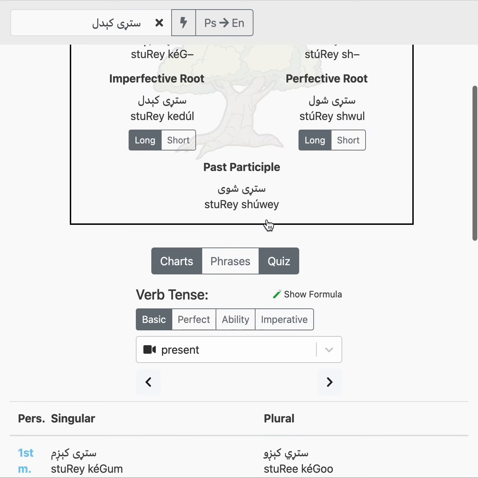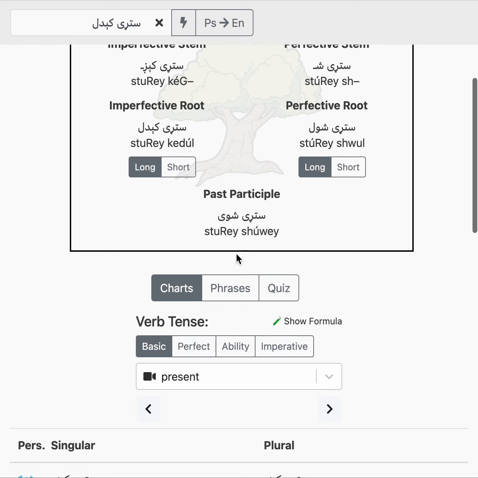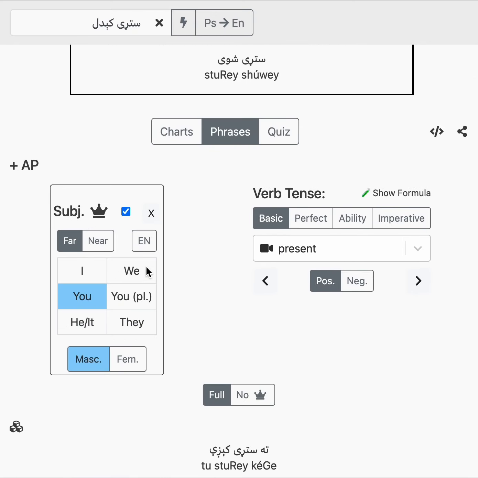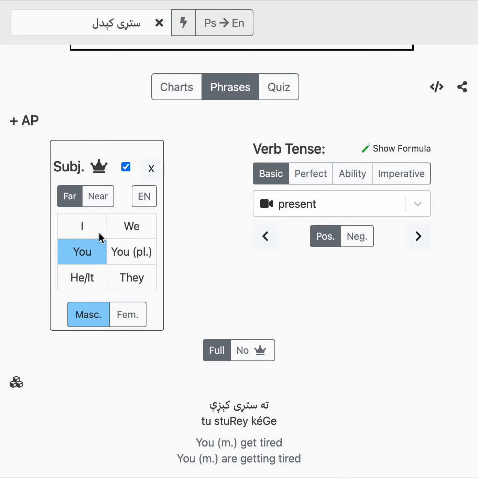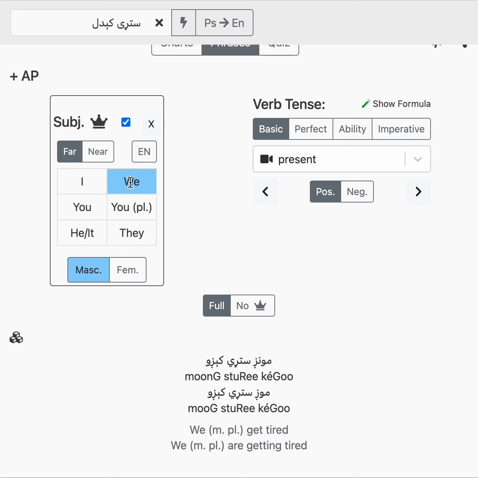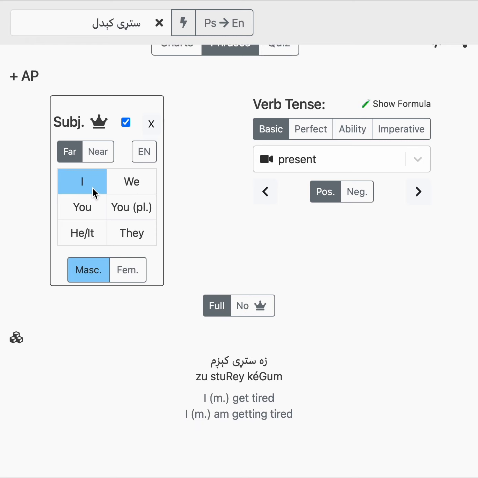Now let's have a look at how this actually gets built up. So let's look at phrases, and let's say that I am getting tired. Zastarikigam. So there's a few things to notice about this. Depending on who gets tired, it's going to change. The verb's going to change, but also the complement is going to change. This is an adjective, and so it's saying I'm getting tired.